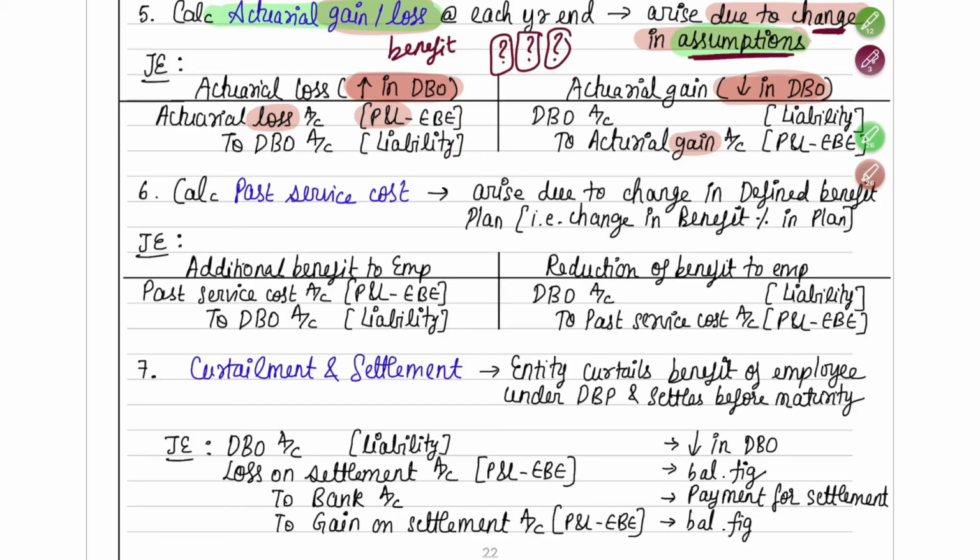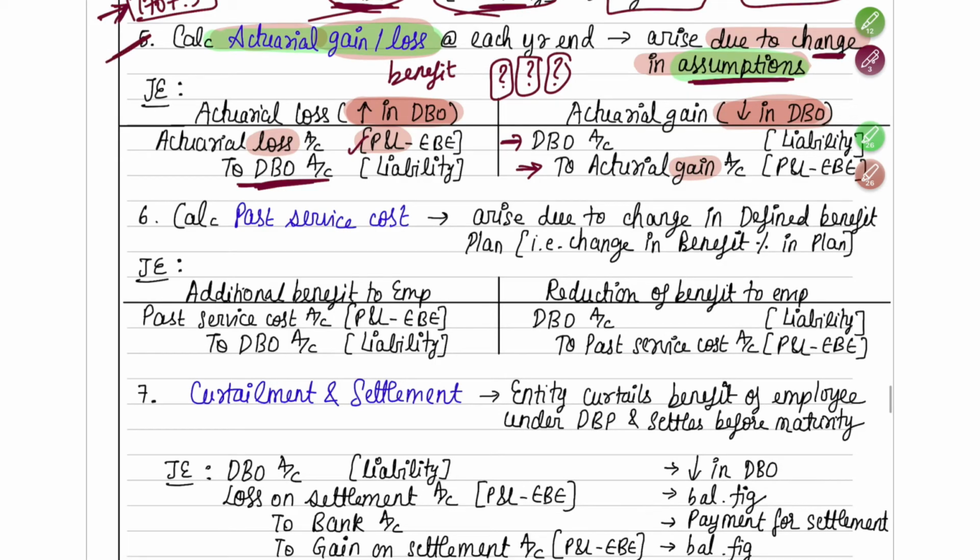So you will put actuarial loss account debit. You don't call this normal loss or normal gain; you will call this actuarial loss. So actuarial loss account debit, to DBO account, where your liability is increasing. Where your liability is decreasing, DBO account debit to actuarial gain account. Okay, so this will be your fifth step.